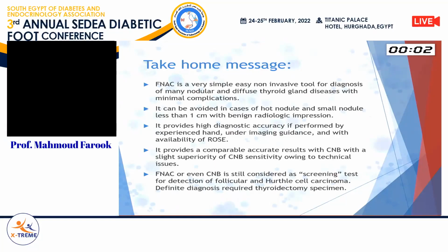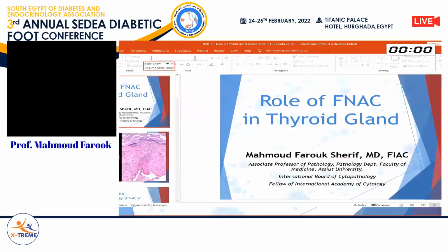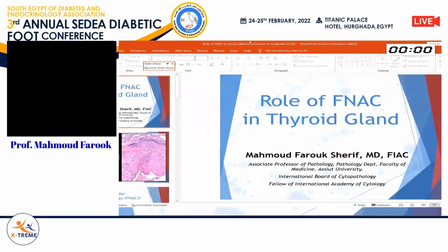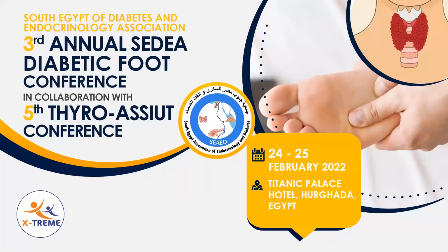It provides a comparable accuracy with core needle biopsy, with superior sensitivity of core needle biopsy over fine needle aspiration cytology, and we still do not have the chance to differentiate between follicular adenoma and follicular carcinoma based on fine needle aspiration and core needle biopsy. And sometimes we can do frozen section for those patients to catch the follicular carcinoma before closure of the wound. If the nodule is revealed to be follicular carcinoma by frozen section, the surgeon can shift to completion thyroidectomy in the same session, and this is very useful if frozen section is available in the center.